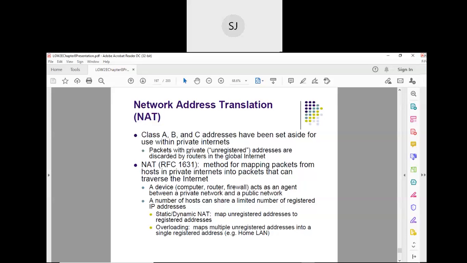Assume that there are 1,000 host machines in an organization. All these 1,000 host machines are connected to a server, which is connected to a router and the outside world. Now, if these hosts want to communicate to the outside world, they will not be aware that they have been assigned private IP addresses. Everything is hidden from the users, right?